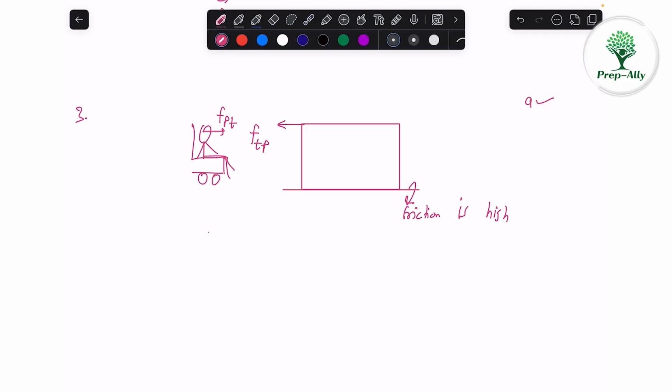So basically, if we draw the free body diagram of the chair, it is moving in that direction. That means there is a force in that direction due to the person on the chair. So friction from a person on a chair is towards the table. It is towards the table. So B is correct.